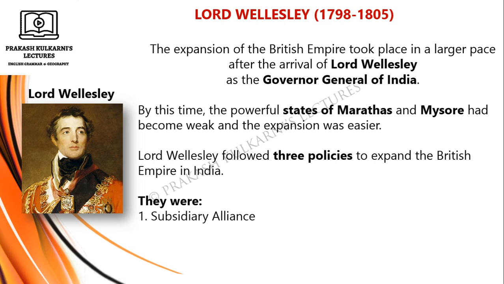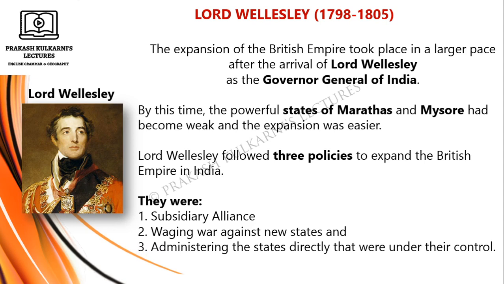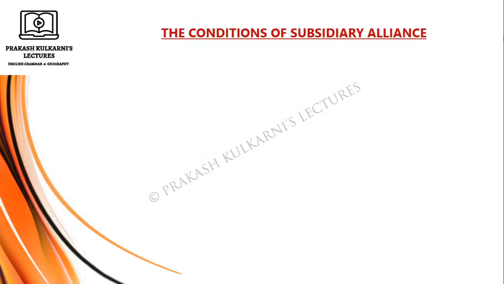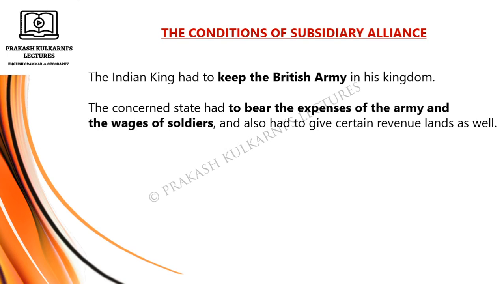They were: the first one is subsidiary alliance, the second one waging war against new states, and the third one administering directly the states that were under their control. The conditions of subsidiary alliance: the Indian king had to keep the British army in his kingdom. The concerned state had to bear the expenses of the army and the wages of soldiers, and also had to give certain revenue lands as well.